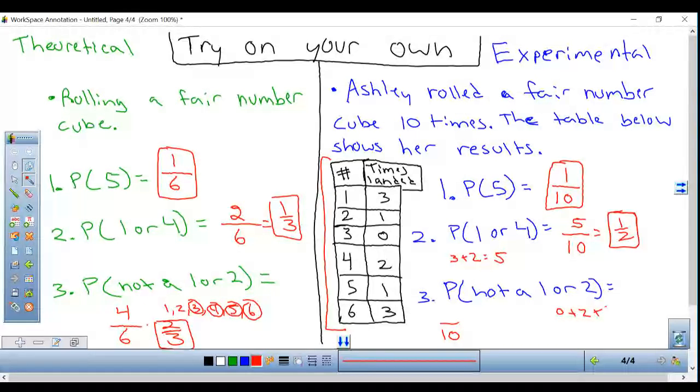A 5 was rolled 1 time. And a 6 was rolled 3 times, for a total of 6 times. So my top number is 6. 6 times not a 1 or a 2 was rolled. 6 out of 10 simplifies to 3/5.